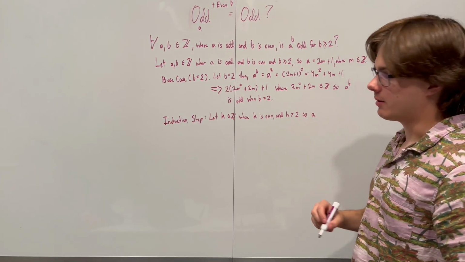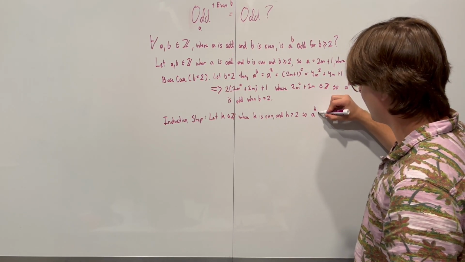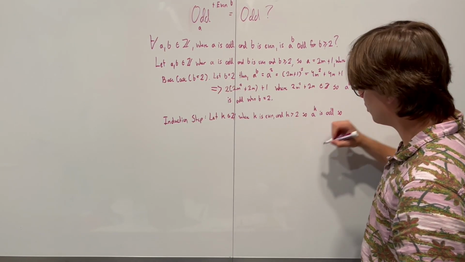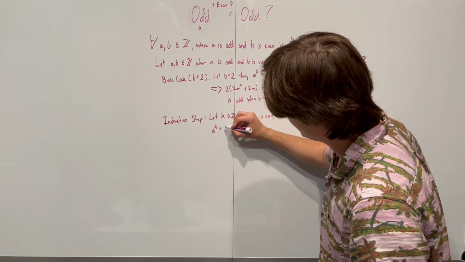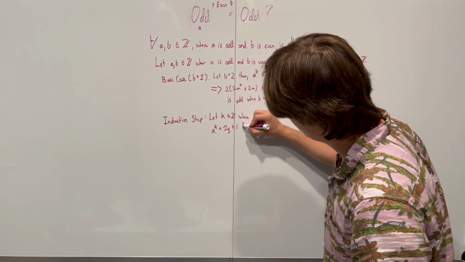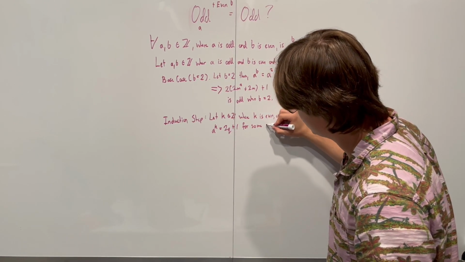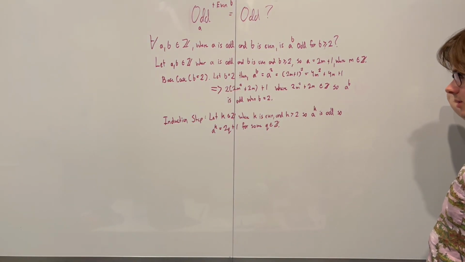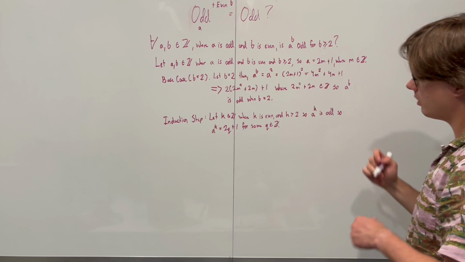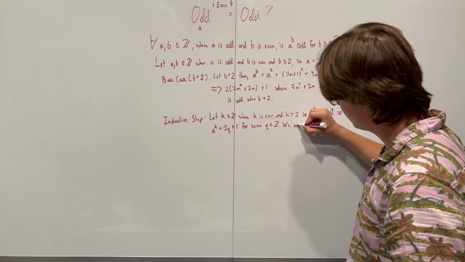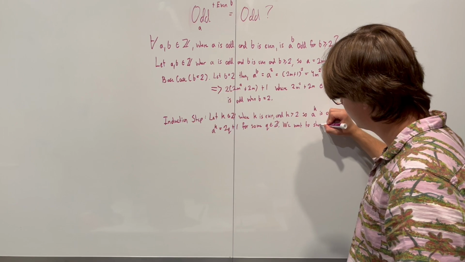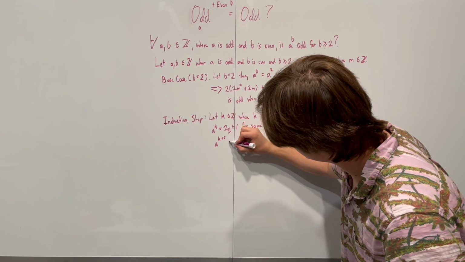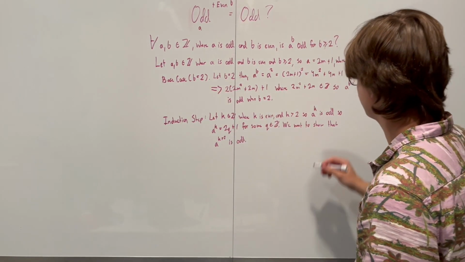And we're going to use our induction hypothesis. We're going to say a to the power of k is odd, so a to the power of k is going to equal 2q plus 1 for some integer q. Okay, great. Now what do we want to prove? Well, we want to show that a to the power of k plus 2 is also odd, similar to how a to the power of just k is odd.